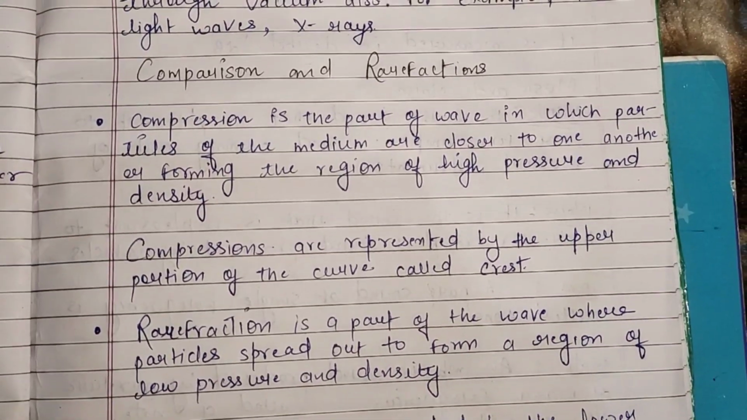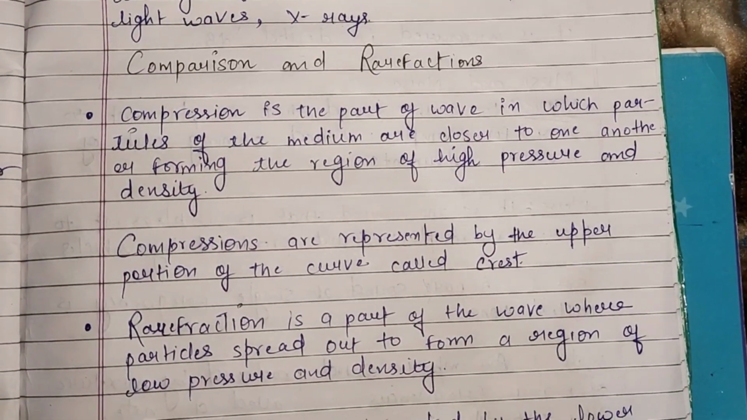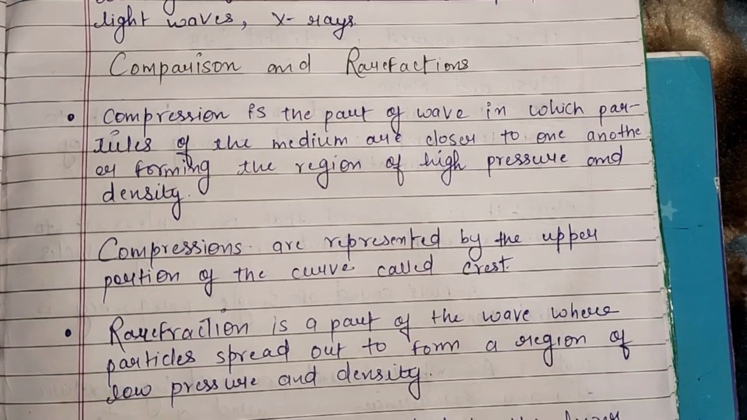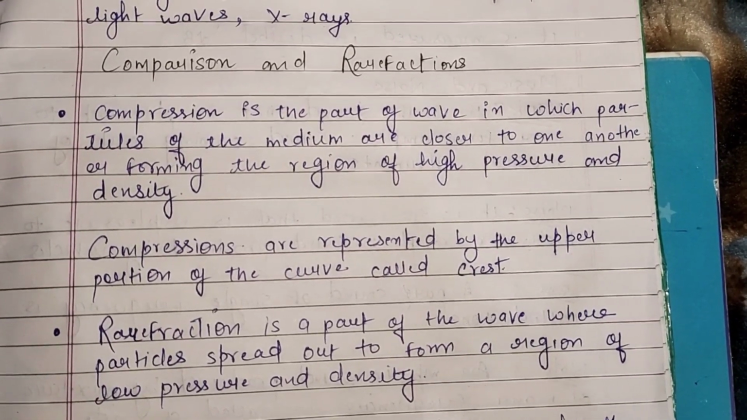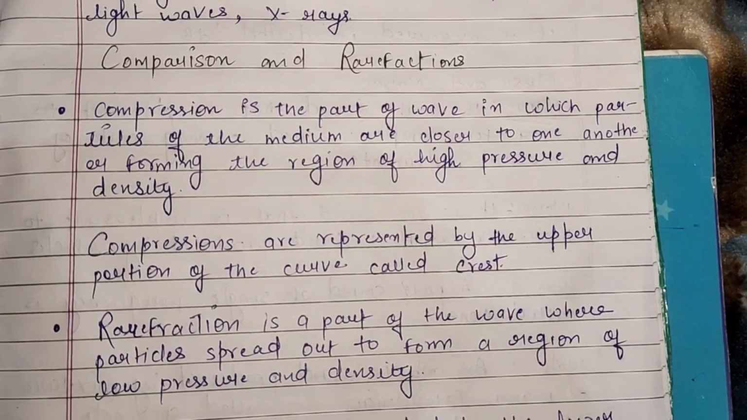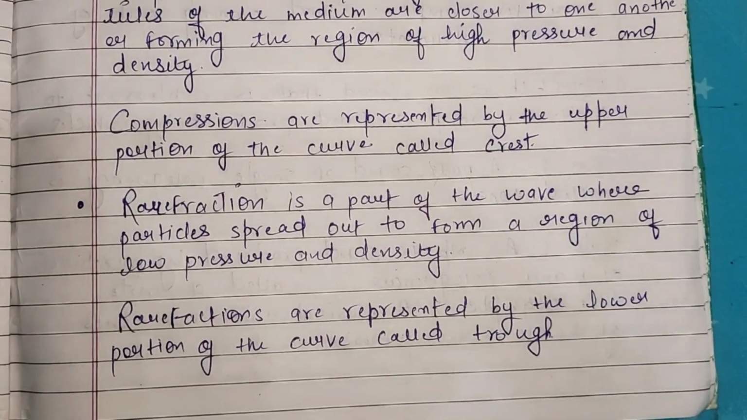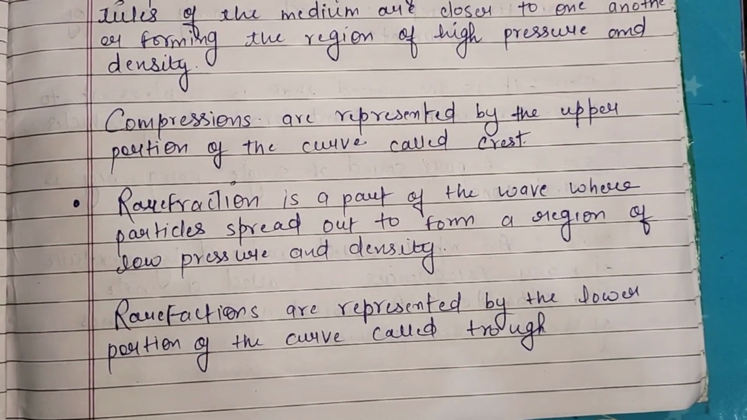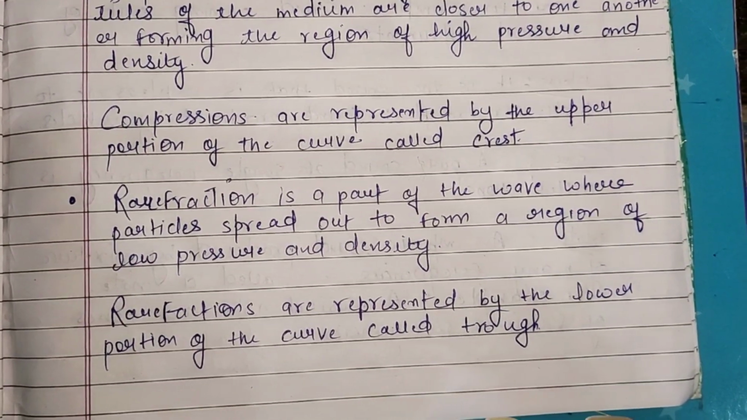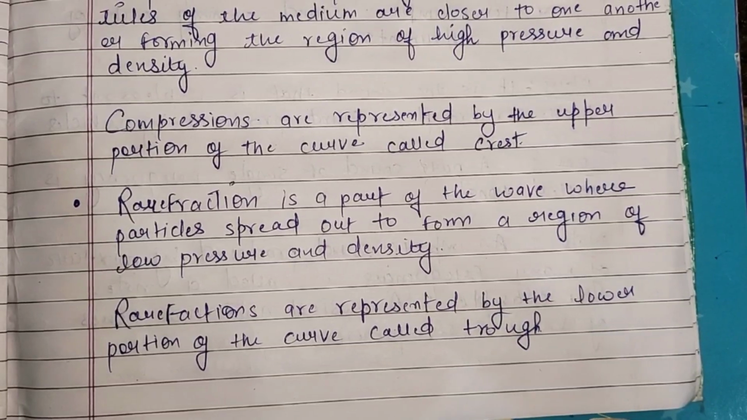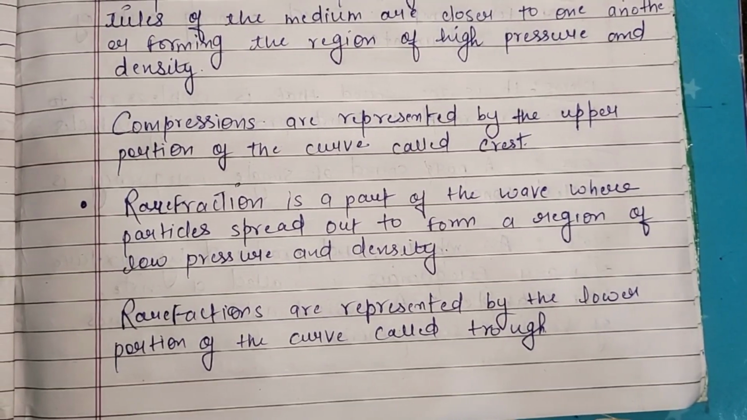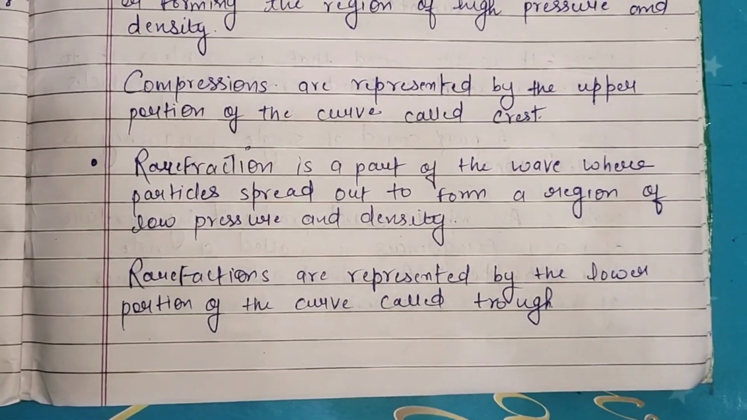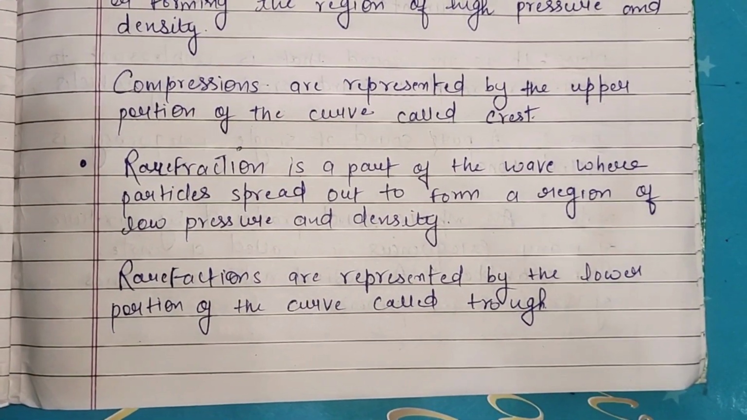Now we are talking about compression and rarefaction. Compression is the part of a wave in which particles of the medium are closer to one another, forming a region of high pressure and density. Compressions are represented by the upper portion of the curve called crest. Rarefaction is a part of the wave where particles spread out to form a region of low pressure and density. Rarefactions are represented by the lower portion of the curve called trough.